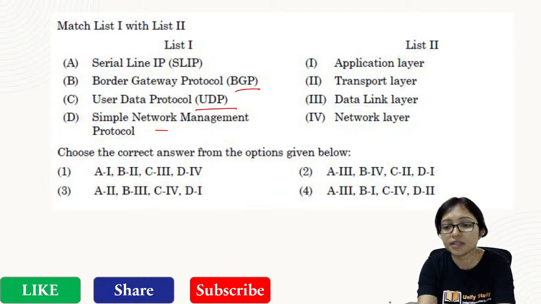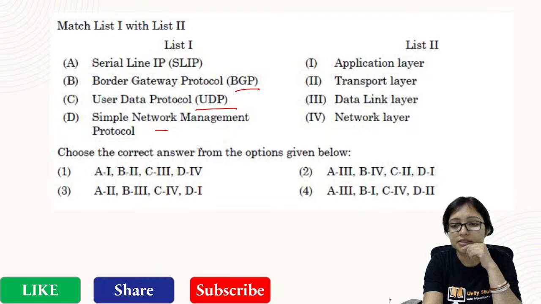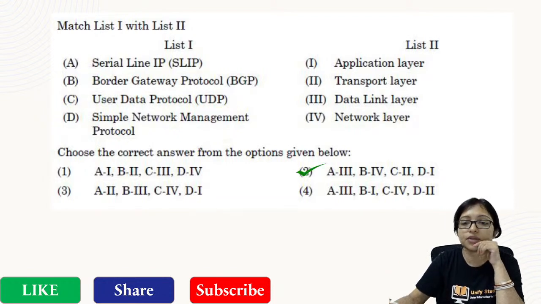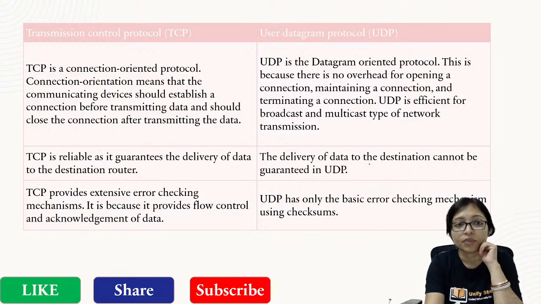What will be the answer? Yes, so the answer will be 2 definitely, because border gateway is related with network. B will be with 4. This is the answer.